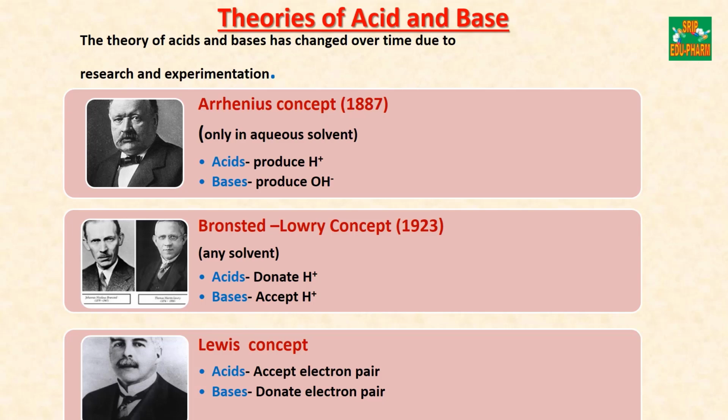Theories of acid and base. The theory of acids and bases has changed over time due to research and experimentation. There are three major concepts that explain the chemical behavior of acid and base. The first is the Arrhenius concept, given in 1887, based on dissociation of compounds in aqueous solvent. Next is the Bronsted and Lowry concept, given in 1923, based on the ability to transfer a proton. Third is the Lewis concept, based on the ability to transfer an electron pair and form a covalent bond.